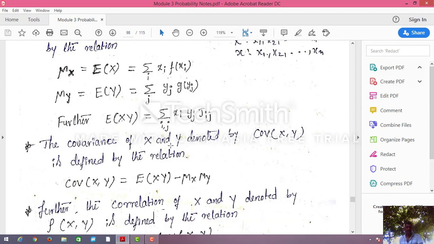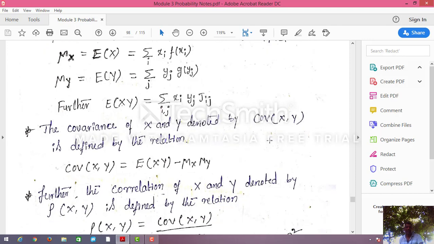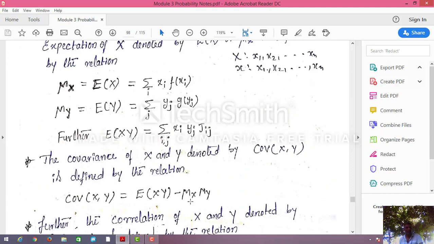The covariance of X and Y, denoted by covariance of X comma Y, equals expectation of X into Y minus mu x into mu y. What is mu x? It is E of X, and mu y is nothing but E of Y. You may write E of X into E of Y instead of mu x mu y.